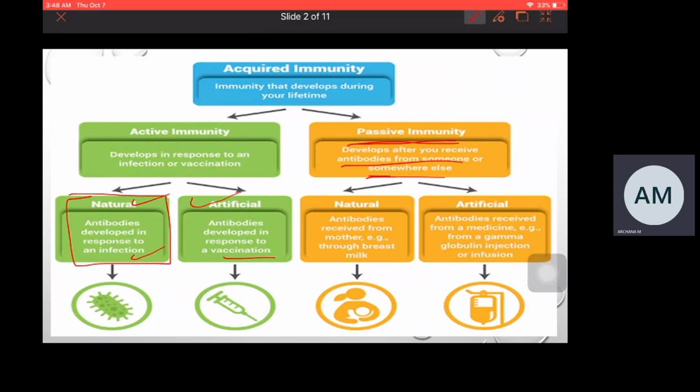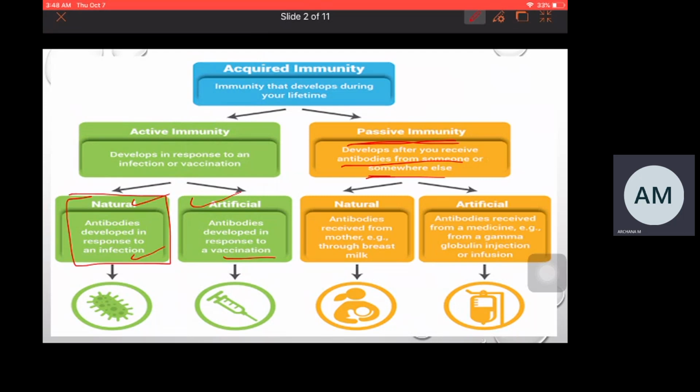Here, why are we deliberately introducing antigen into the person's body? The main purpose of giving a vaccine to a person is to prevent that person from a specific disease in future. Like when a person is being vaccinated with the polio vaccine, the main purpose of giving the polio vaccine is to prevent the occurrence of polio disease in that person. That is the main purpose of giving vaccination.